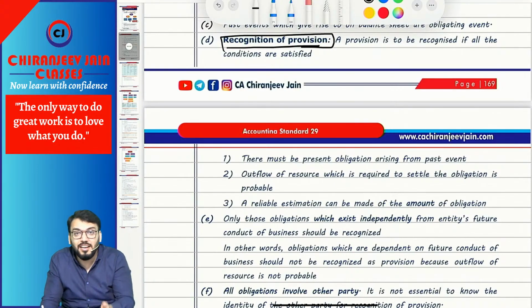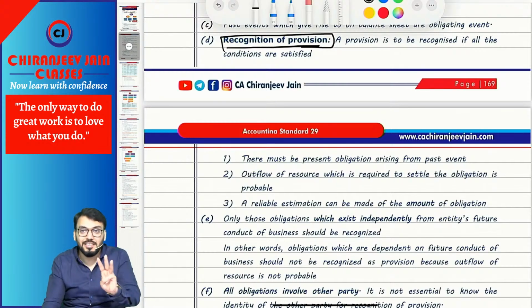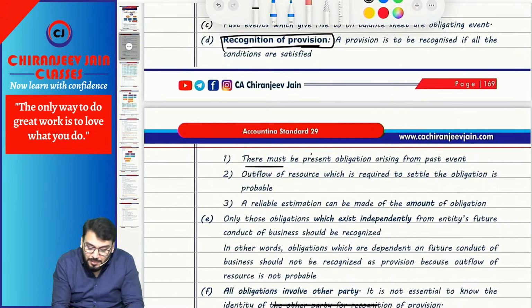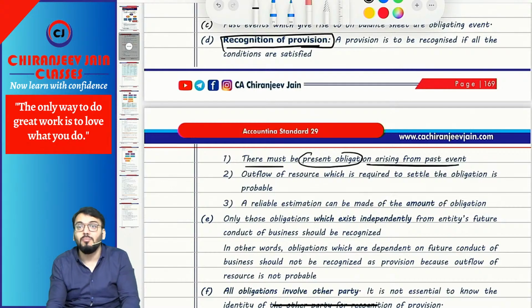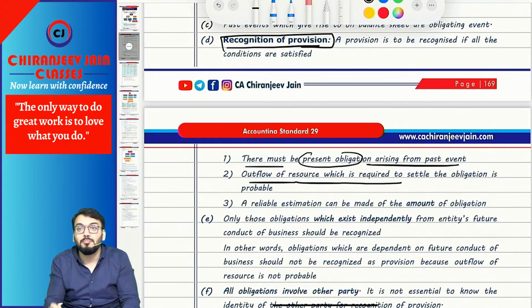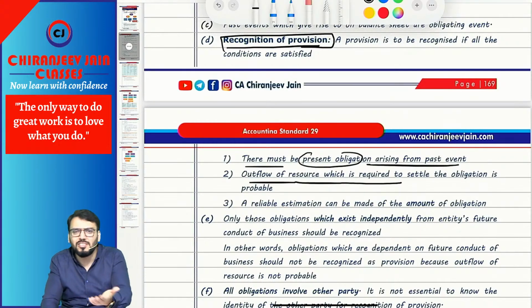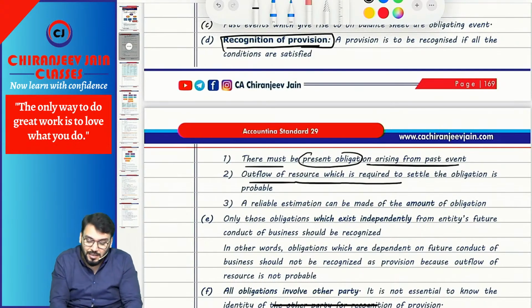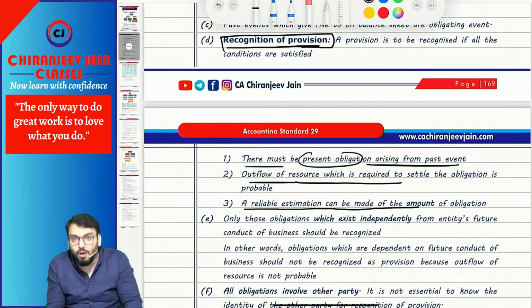What are the three conditions? First condition: there must be a present obligation arising from a past event. Second, the outflow of resources which is required to settle the obligation must be probable. Probable means once again chances are more than 50%. And third, a reliable estimation can be made for the amount of the obligation.